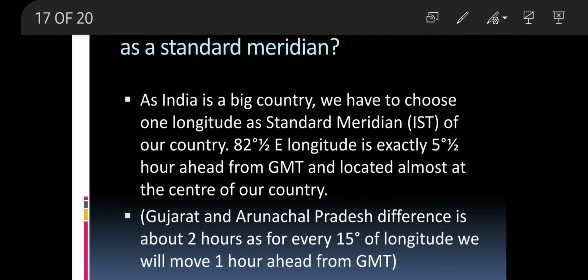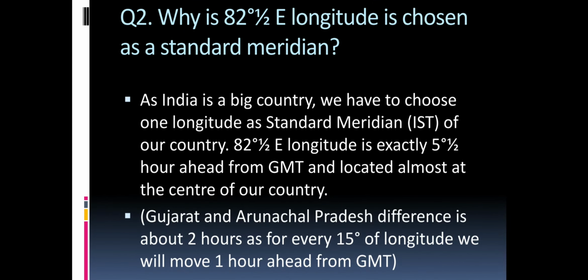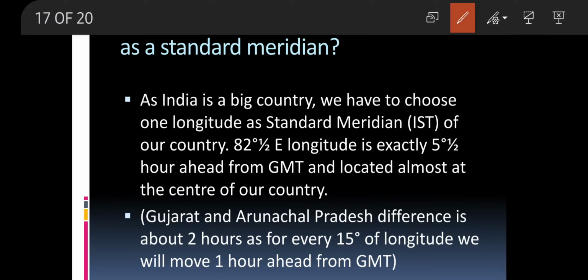Question number 2, we'll understand why 82 and a half degrees east longitude is chosen as the standard meridian. Why not some other part of India?